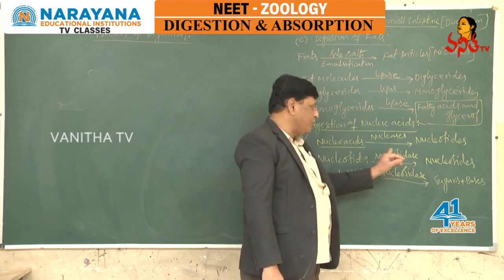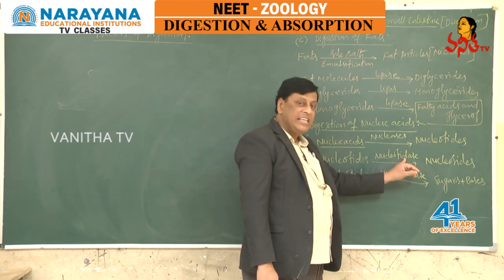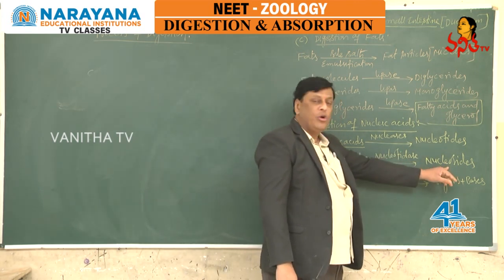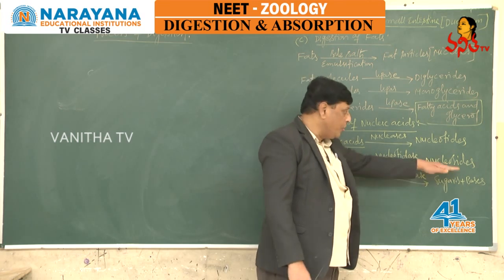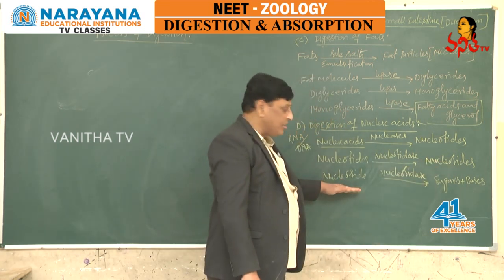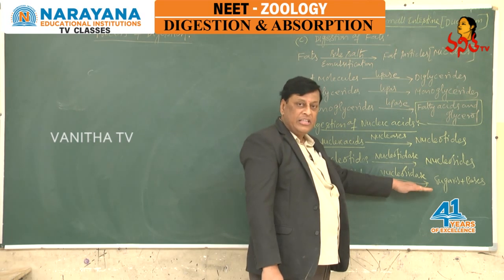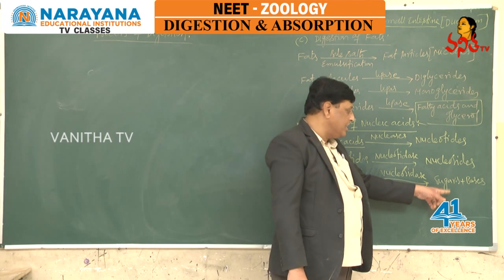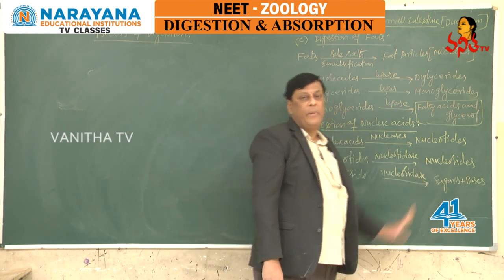Nucleotides react with nucleotidase, which is released from intestinal juice, and convert them into nucleosides. Nucleosides react with nucleosidase. This is also released from intestinal juice, and finally we get the products sugars and bases.